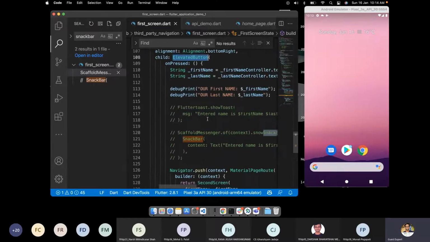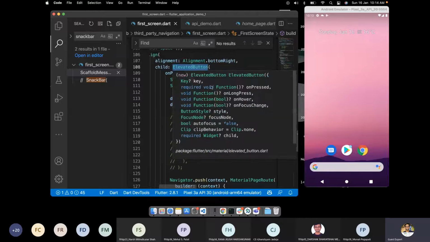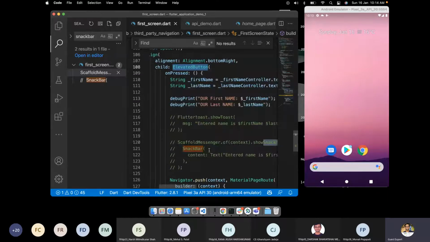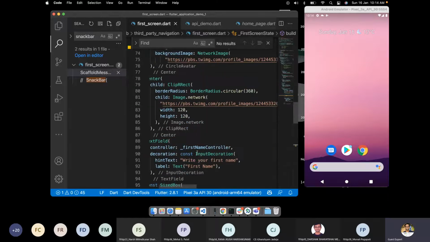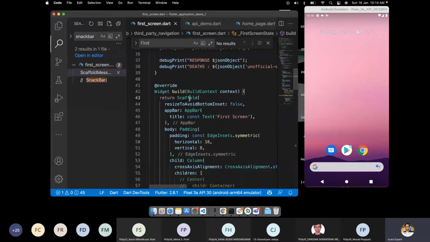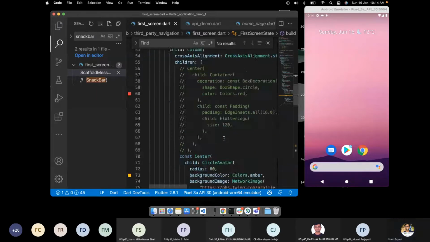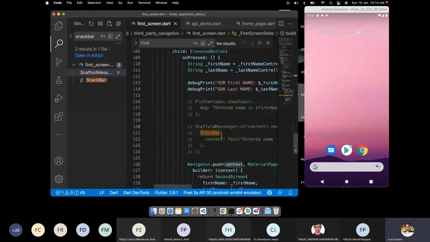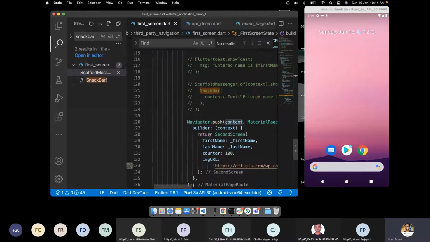Earlier, when we did this kind of thing with a button, we required building it into the builder widget because we wanted a context, and we needed the context of this particular scaffold screen. Now it is already available, so we are not using the builder widget.